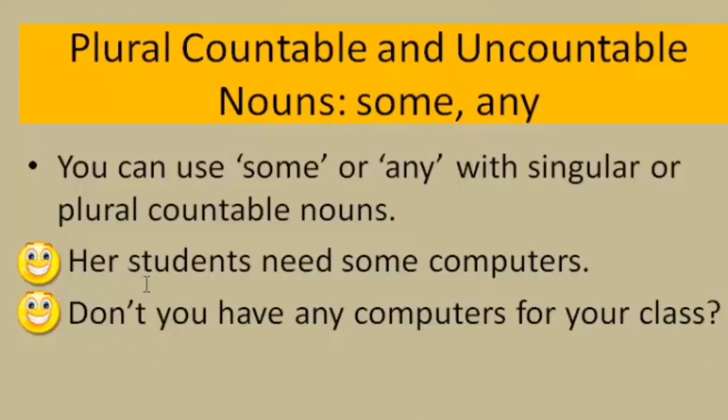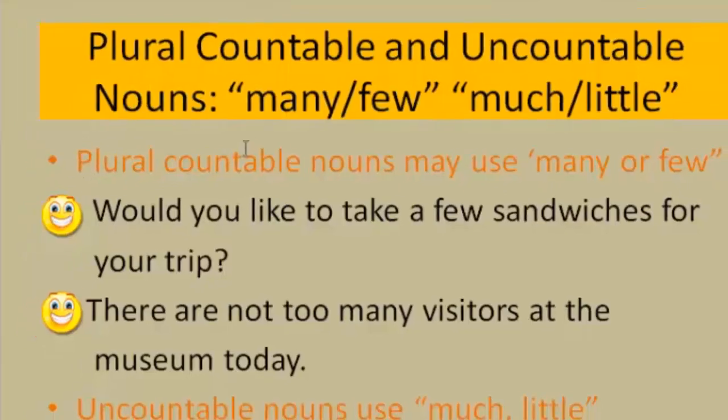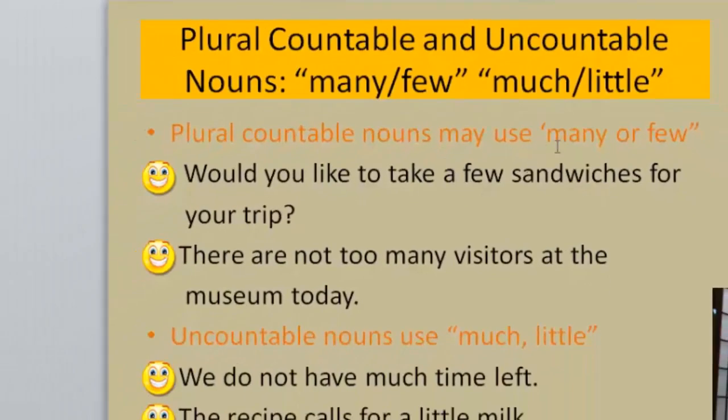So, for example, her students need some computers. Don't you have any computers for your class? All right. Now, additionally, with plural countable nouns, you can also use the words many or few. So if they're plural and countable, like say dogs, you can say, oh, there are many dogs outside, or there are few dogs who like beer. I don't know.